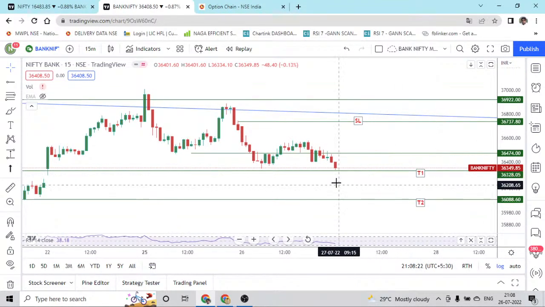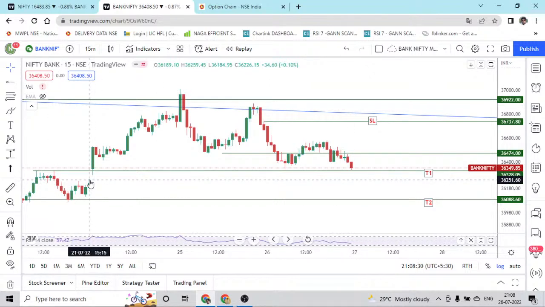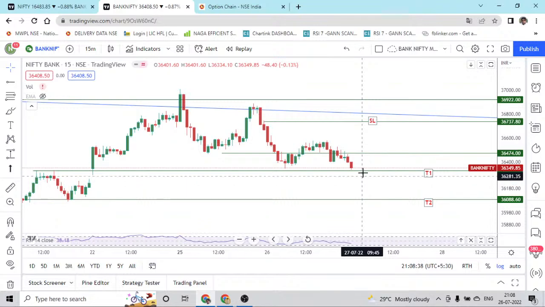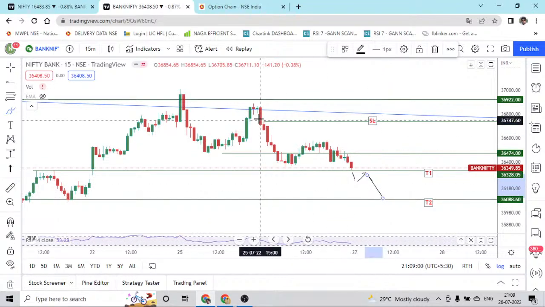If a good gap down is seen, let's assume the gap down is between maybe this top. Here also we have a small gap. If this is getting filled, then definitely there will be a sharp up move towards the target level, which is going to be 36,330 or 40, maybe 36,050 will be seen. If this is happening in the gap down, then there can be a small sharp up move, and then there can be a fall, because that is how the structure works.